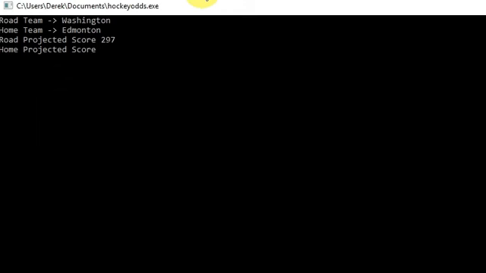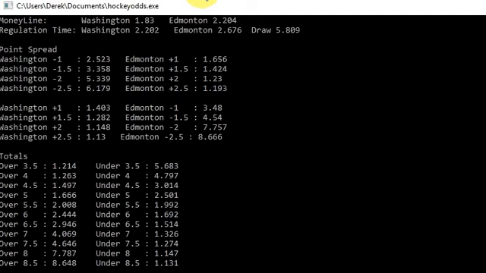So how about Edmonton? Connor McDavid and the great defense and goaltending of Brandon Holtby. Let's just assume I got reason they're going to actually score a lot of goals. Say maybe 2.68. And then I'd have to sim games. So let's just sim 4177. And it takes a decent amount of time for the results to come up. They're still not up yet. They will be like now or now. There we are. And what we would see, okay, you need a better price than each of these to back these on the normal money line and regulation time, point spread, and some totals as well.